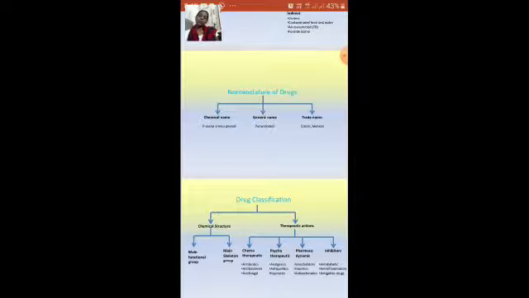Why am I discussing the nomenclature of drugs here? Because whether it is paracetamol or Crocin or whatever, the composition and the bindings remain the same, but the company name is different.